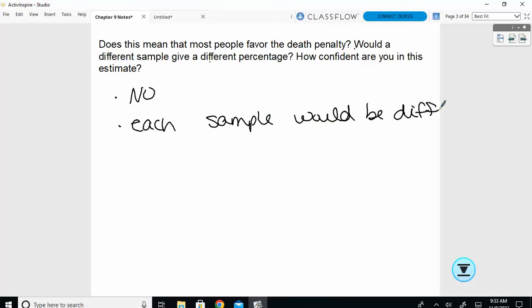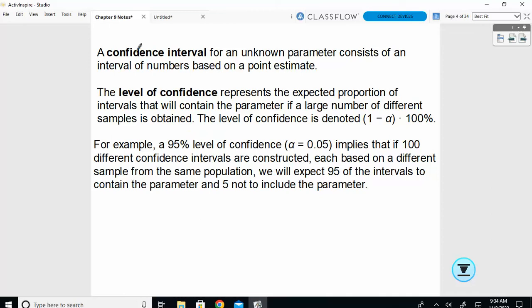So we need to be able to say how confident we are in our estimate. If I am 75% certain, would I even be able to say it was equal to 63%? Probably not, but maybe I could give a range of values. I could say I'm 75% confident it will be between 55 and 65%, or something like that. We want to get a range of values. So that's what's called a confidence interval.